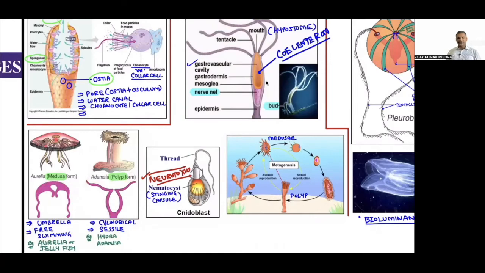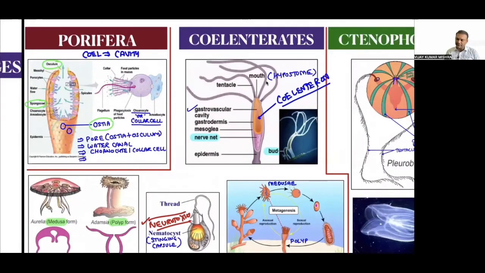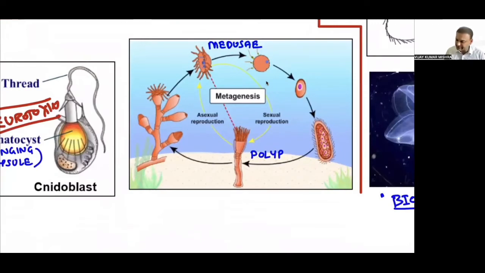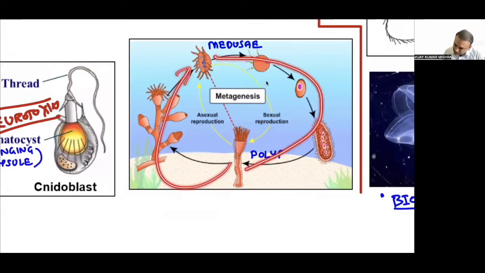So I think this particular point is taken, and we move on to the next point of the same topic, that is called metagenesis. Yes, sir. So it is written here already, metagenesis. What is metagenesis? This is the polyp form, cylindrical and sessile, attached directly to the substratum without any stalk. It will undergo asexual reproduction and give you the medusa form. So polyp will give the medusa form, and medusa by sexual reproduction will give you the polyp form.